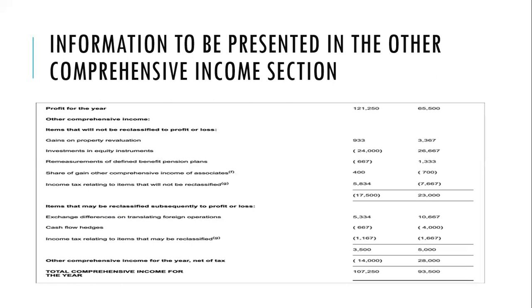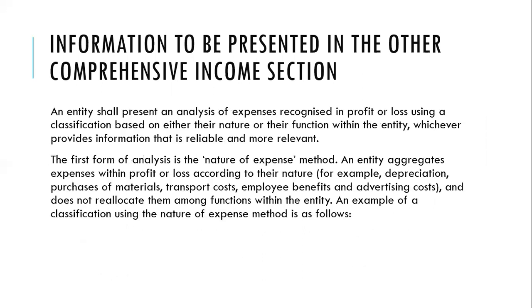Of course, like we said, the other comprehensive income can also be divided into 2 sections: items that will not be reclassified to profit or loss ever, and items that may be reclassified later to profit or loss. Okay, so an entity shall present an analysis of expenses recognized in profit or loss using a classification based on either their nature or their function within the entity. Okay, I will show you that now.